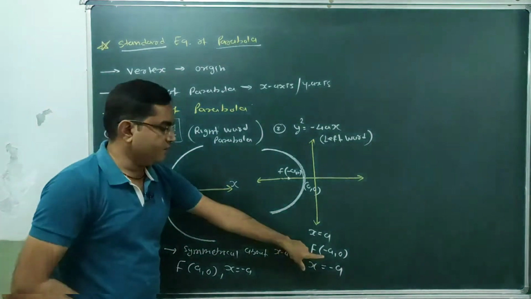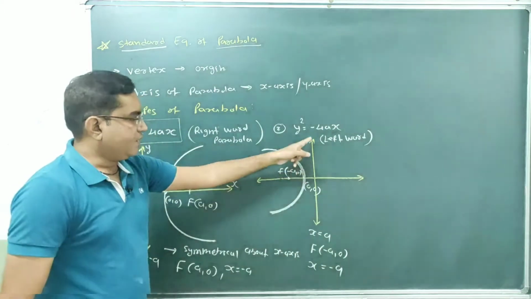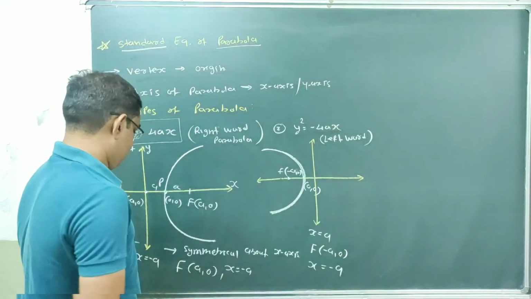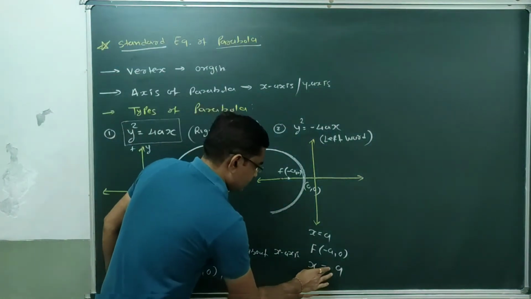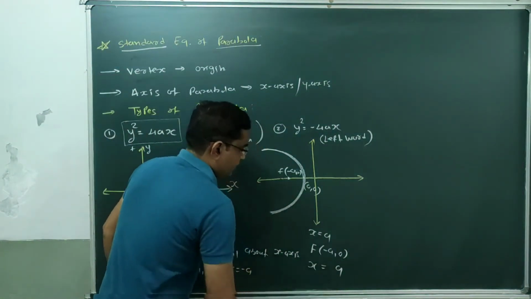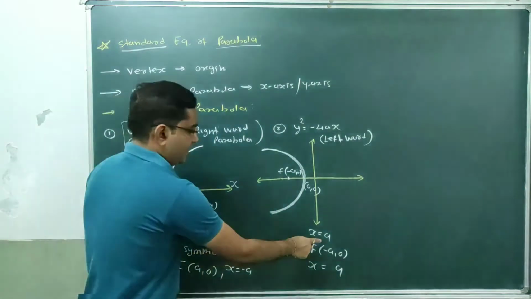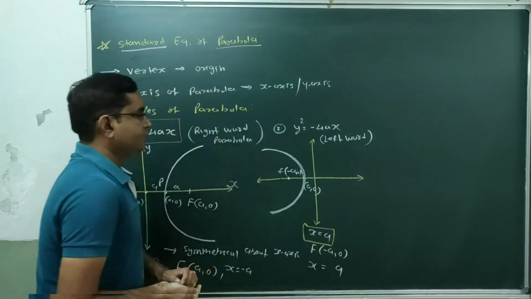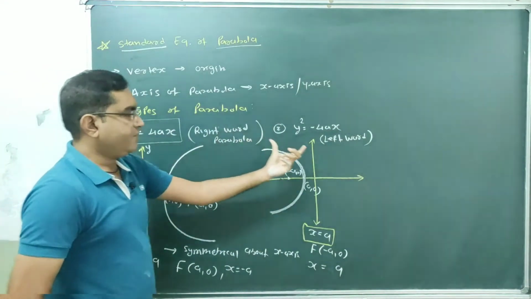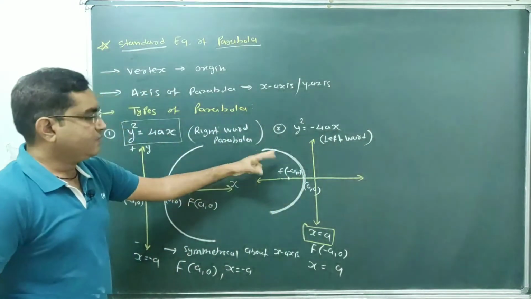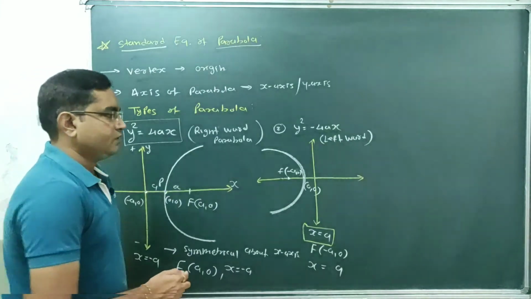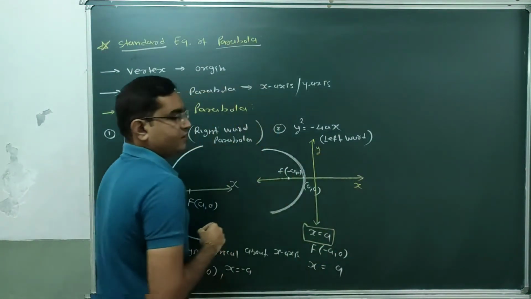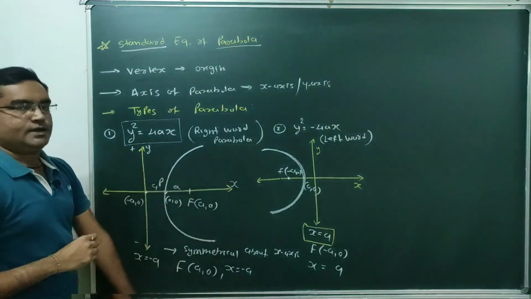coordinates of focus will be minus a, 0 and equation of directrix will be x equal to a. Equation of directrix will be x equal to a. This is the equation of directrix. And again, this rightward parabola and leftward parabola both are symmetrical about the x-axis. Leftward as well as rightward parabola both are symmetrical about the x-axis.